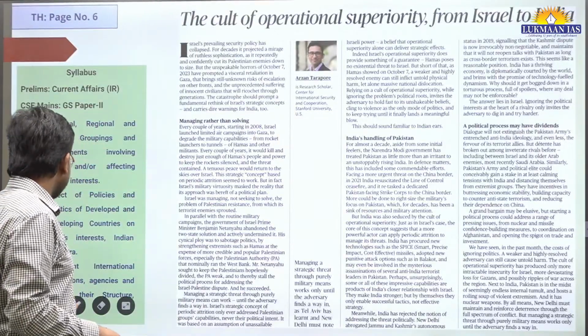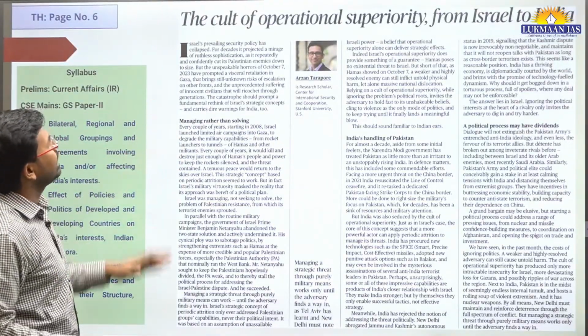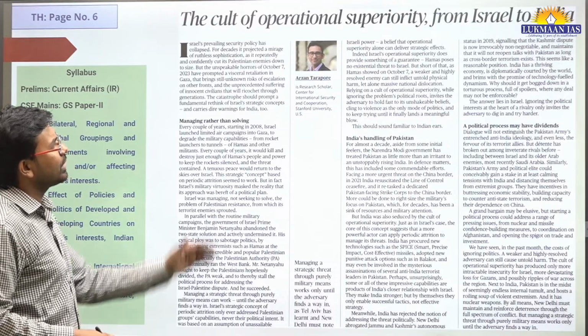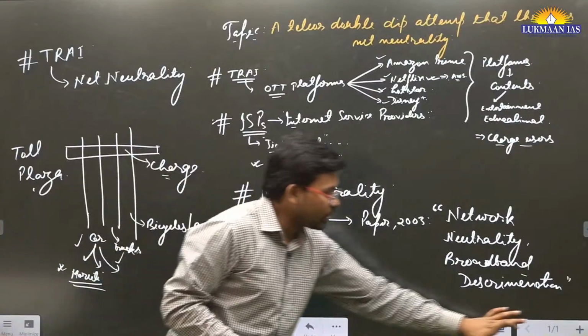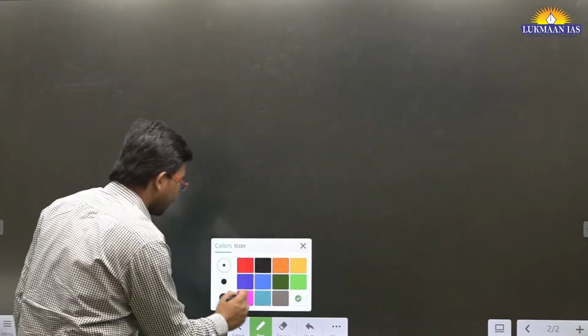Having understood this, now let us move to another topic. It says the cult of operational superiority from Israel to India. This is also a very good topic. We are going to discuss this topic now.